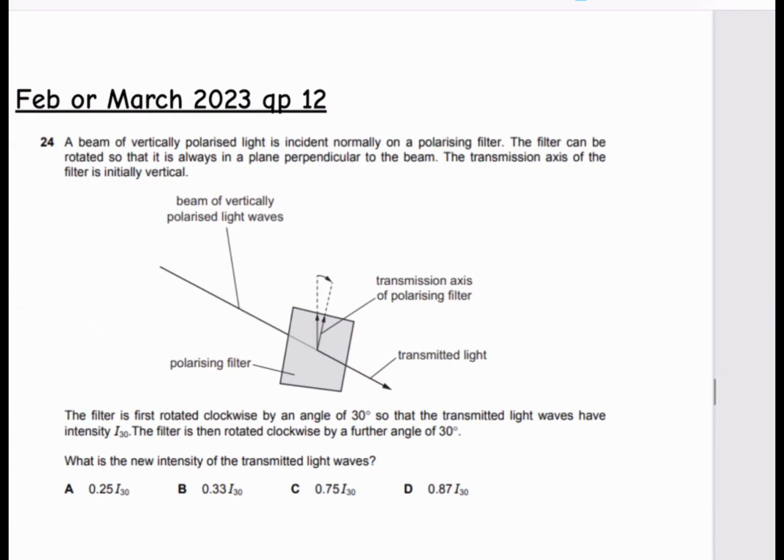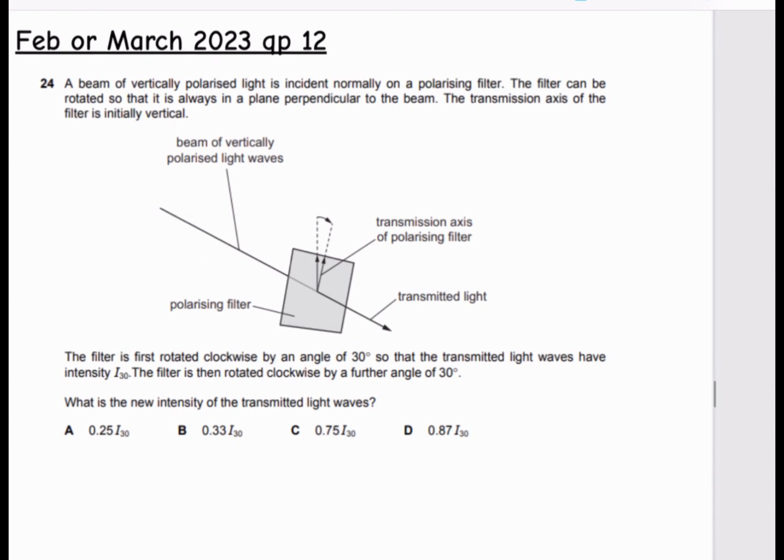Moving on to February, March 2023, question paper 1-2. So we've been given a beam of vertically polarized light that is incident normally on a filter. Okay, so the filter can be rotated.